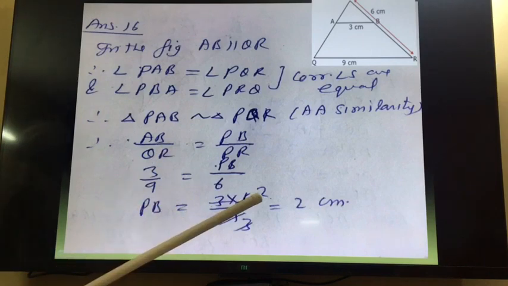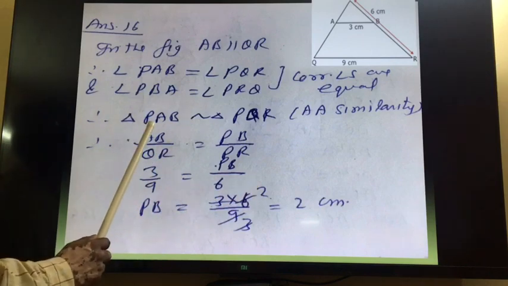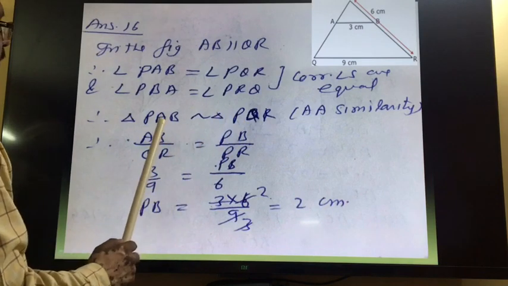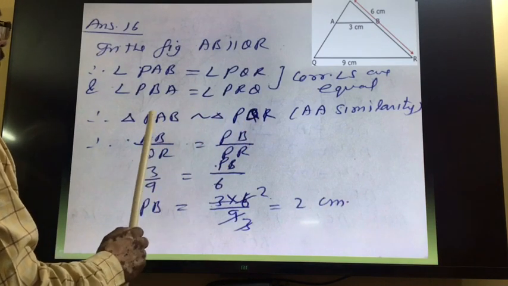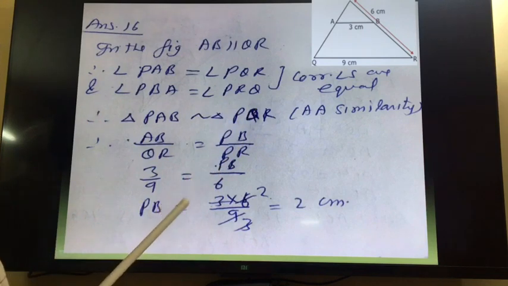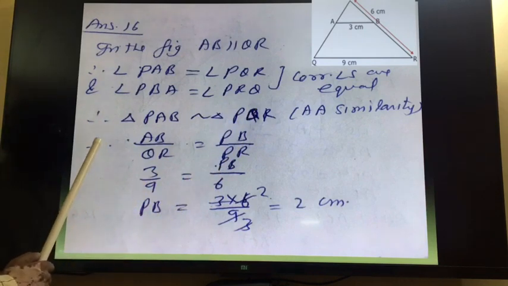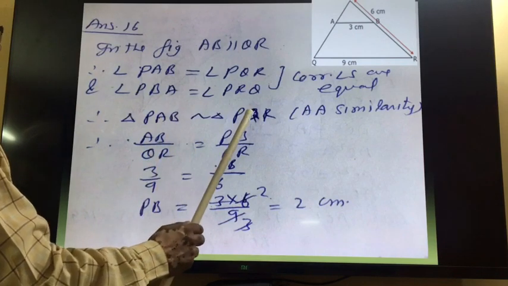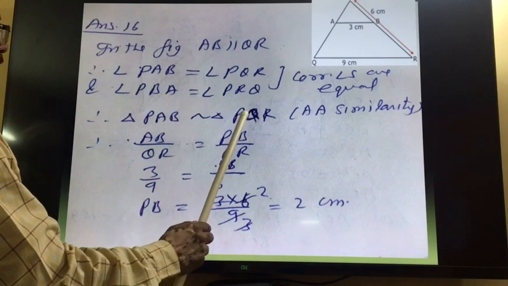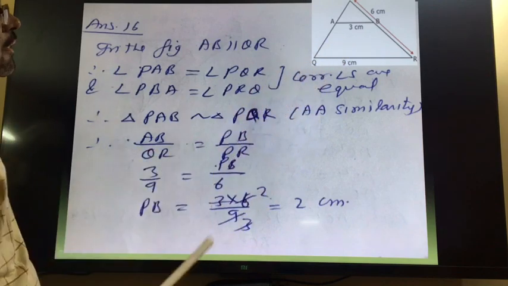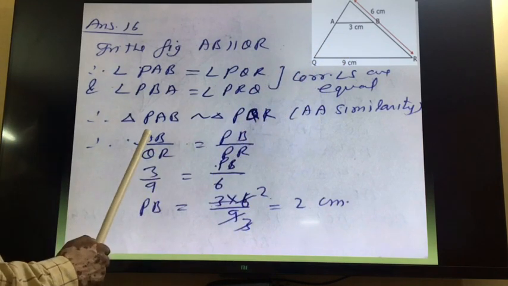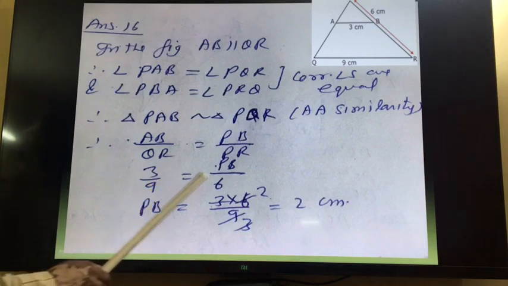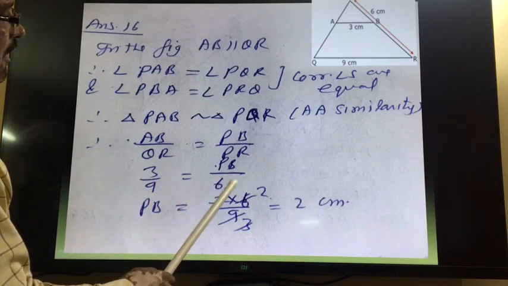their sides are proportional. And here we will follow the order. So PA upon PQ is equal to AB upon QR is equal to PB upon PR. This we will write, but there is no need to write the third ratio because these are required only. So AB upon QR is equal to PB upon PR because these are given in the question. So put the value of AB 3 and QR is equal to 9 and PB upon PR is equal to 6.